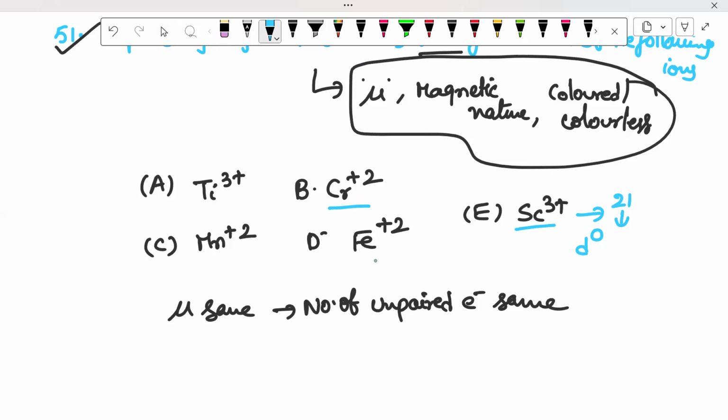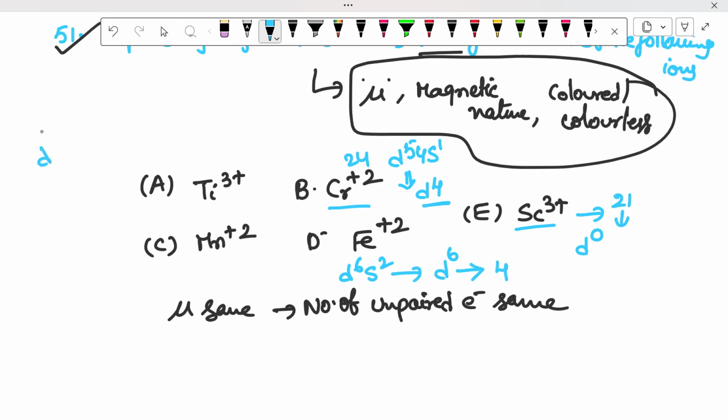Now chromium, atomic number 24, is actually 3d5 4s1. After removing 2 electrons, it gets d4 configuration, that means 4 unpaired electrons. Iron actually has 3d6 4s2. You remove the 2 electrons and finally it becomes 3d6. In this 3d6 also, the number of unpaired electrons is 4.